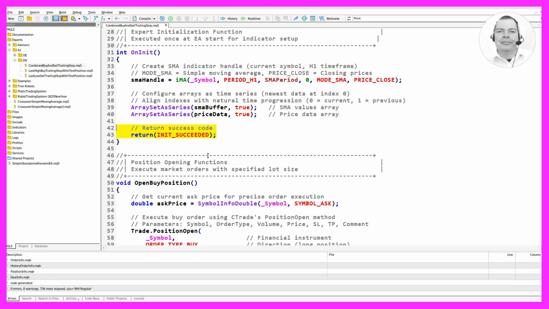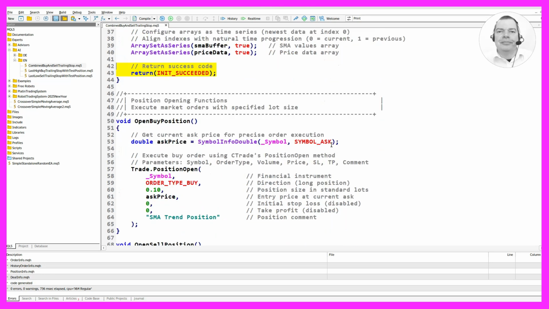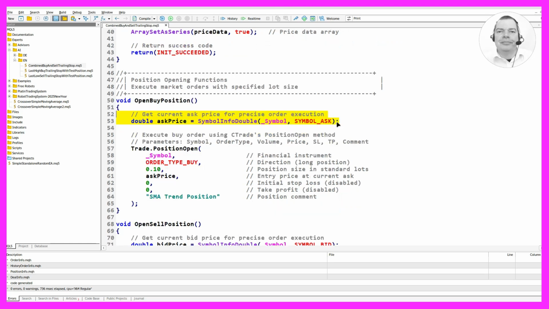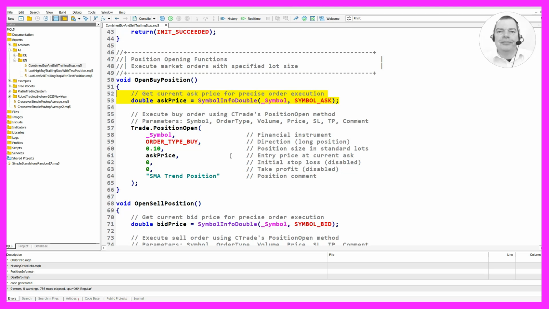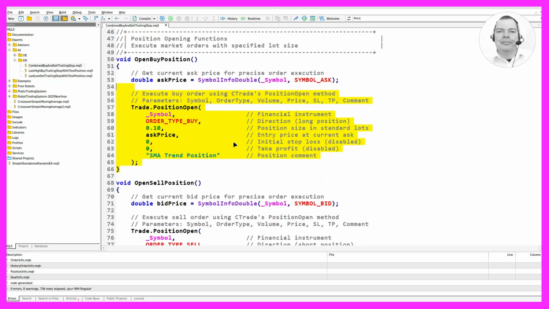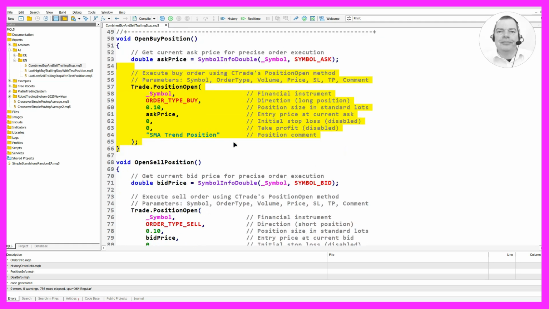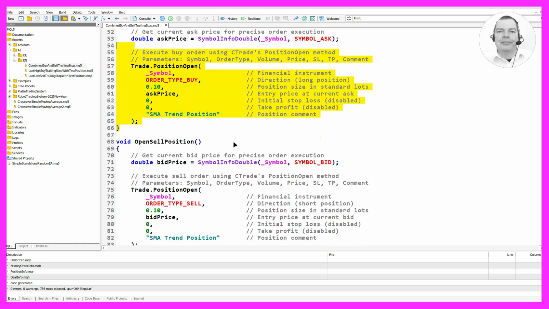The position opening functions execute market orders with a specified lot size. The open buy position function retrieves the current ask price for precise order execution and uses the trade's PositionOpen method to execute a buy order. The parameters include the financial instrument, direction as a long position, position size of 0.10 lots, 10 micro lots, entry price at the current ask, initial stop loss and take profit both disabled, and a position comment.